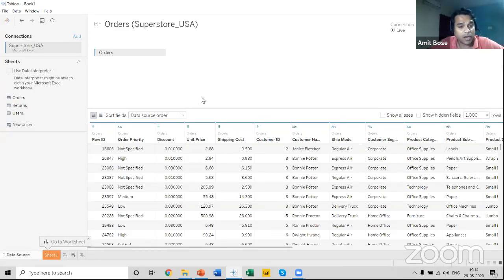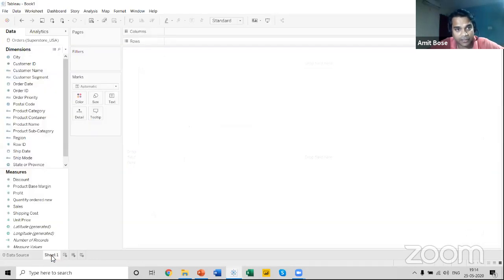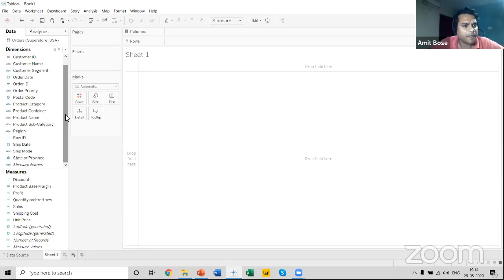Fine. So I have connected this data, and I have kept the connection type on live. I've used a live connection type for this particular example, or you can select any other type. I've also discussed how you can save the extract format. You can review my previous session.